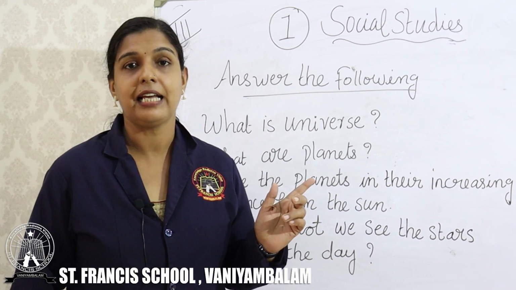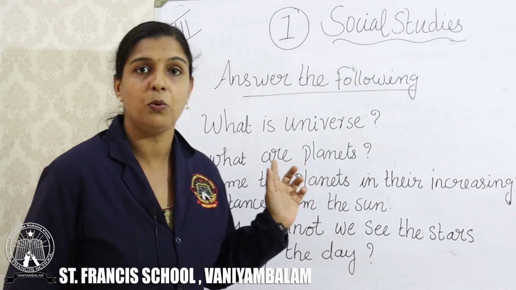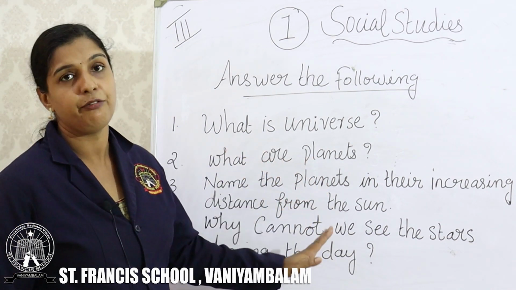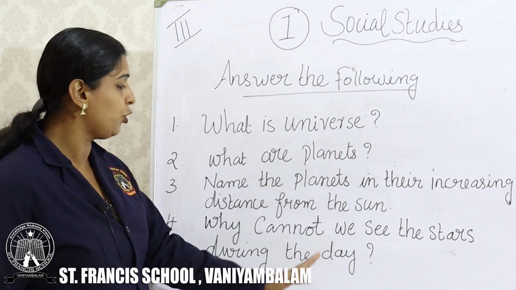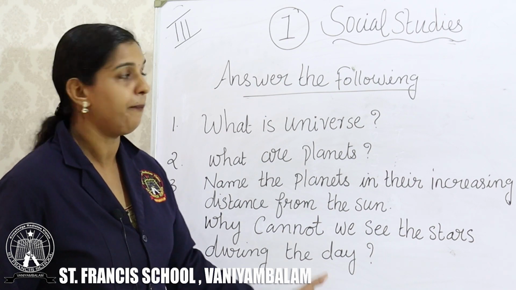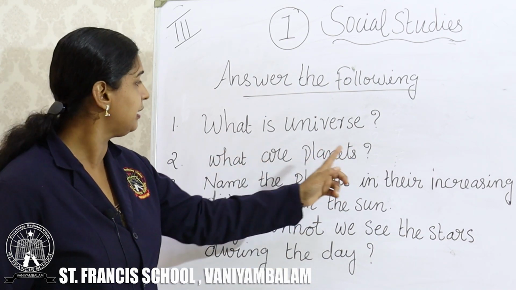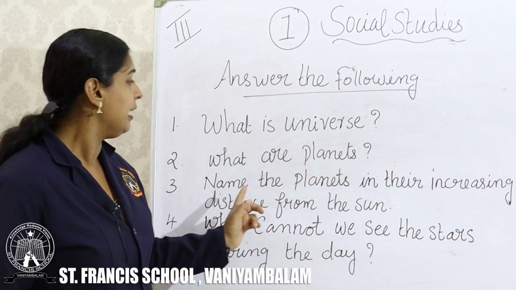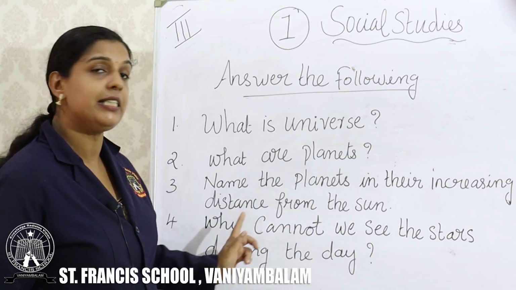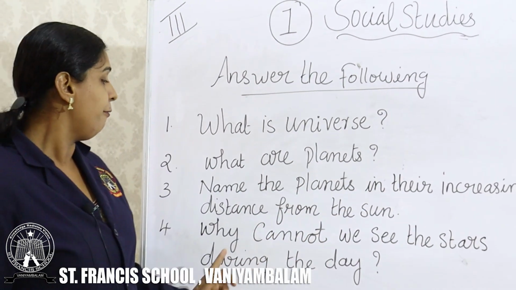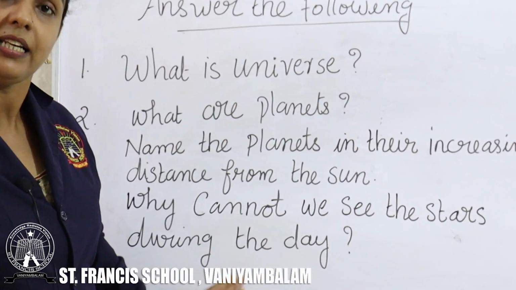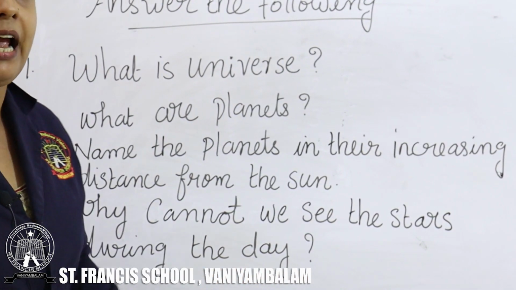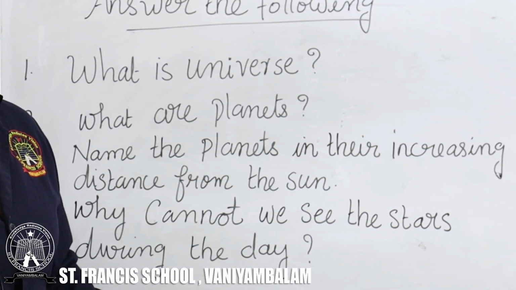Children, next the question and answers. I have given you the questions on the board. Only this much is enough. Not all the questions in the textbook. Write only these 4 question answers, that is enough for you. The first one, what is universe? What are planets? Name the planets in their increasing distance from the sun. Why can we not see the stars during the day? These questions are there in the textbook itself. Only this much is enough.